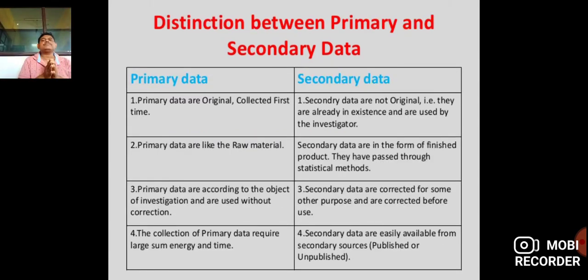Now the distinction between primary and secondary data. What is the difference? Primary data are original, collected for the first time. Secondary data are not original; they already exist and are used by the investigator.